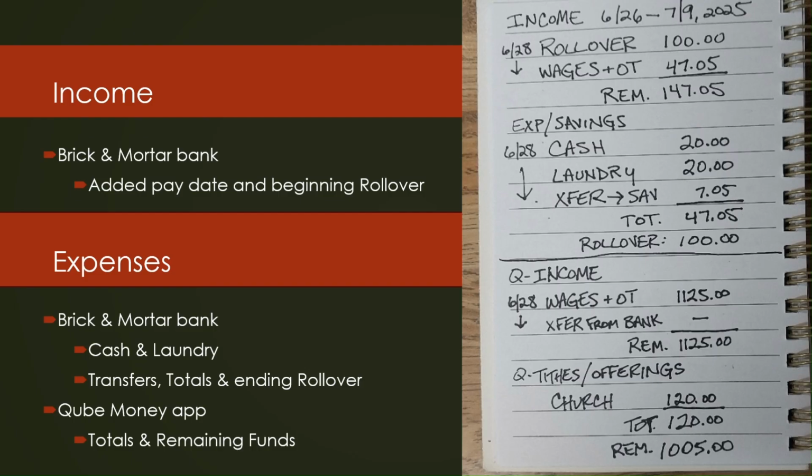And then moving down to the bottom area for Qube, there's nothing to add for income, and the tithes and offerings are all there already. So I just made sure that I had totals and a remaining funds amount at the bottom. So I was able to start with income and see what I had remaining, and then I took the tithes and offerings of $120, and the income minus that gives me the remaining amount at the very bottom of the page for $1,005 left to work with.